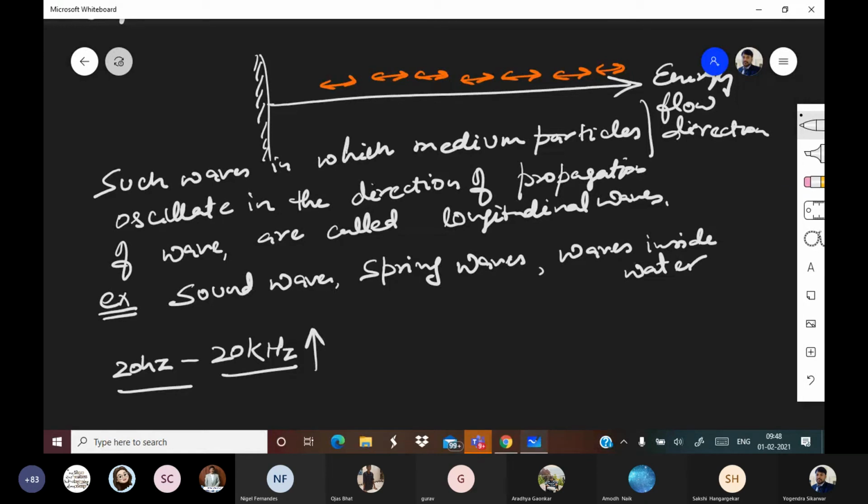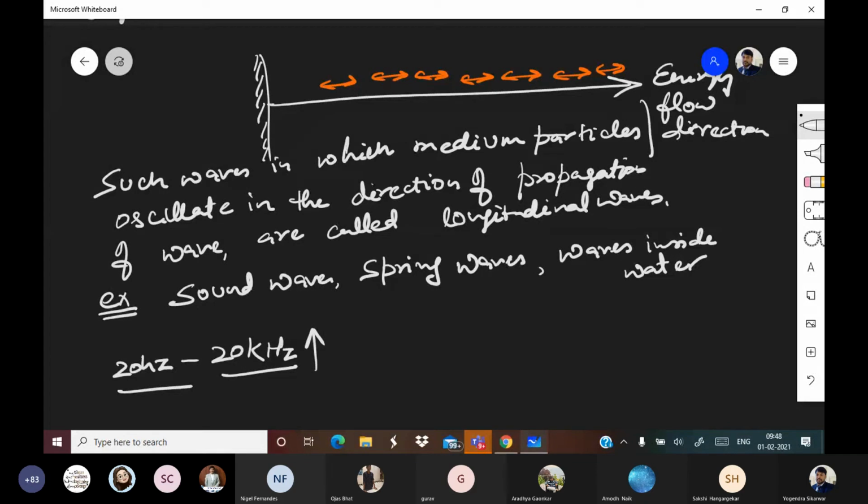Sir, in which case the waves can go more than the frequency? Try to understand. Frequency of a wave depends upon the source which is producing the wave. For example, when you hear my voice, you are able to recognize, okay, this is sir's voice. Why? Because your ears, the instrument which is detecting the sound, are able to identify my frequency.